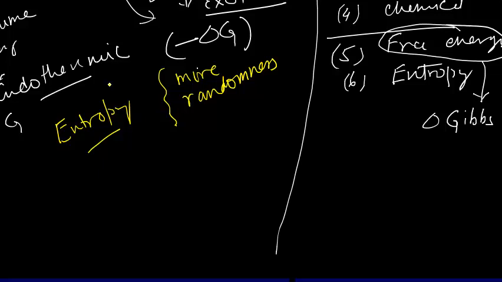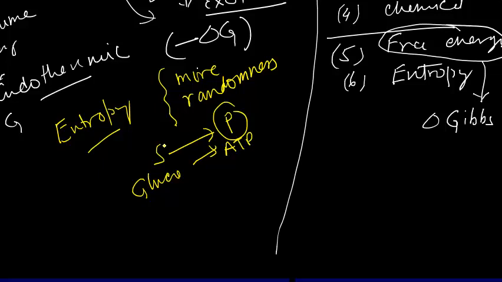So suppose a substrate is there and you want to form a product. From glucose you are forming ATP, or from sucrose you are forming glucose.